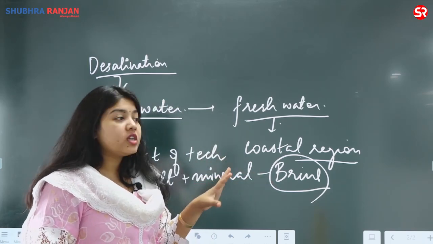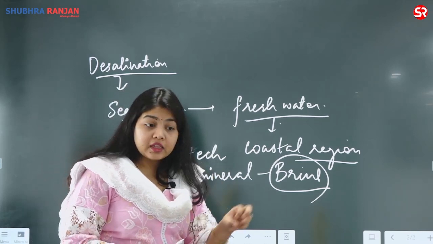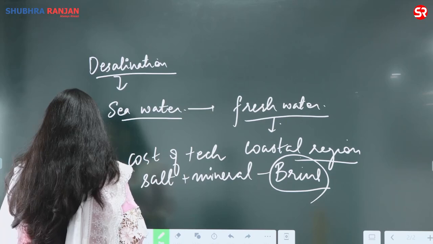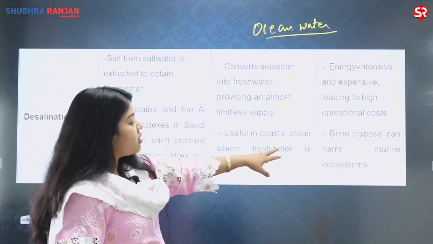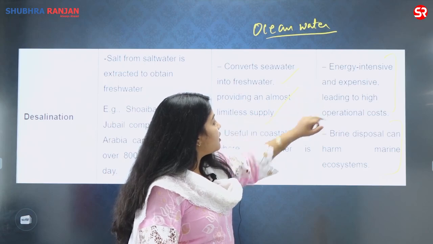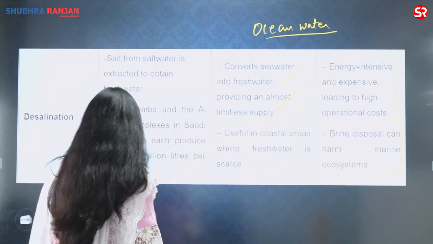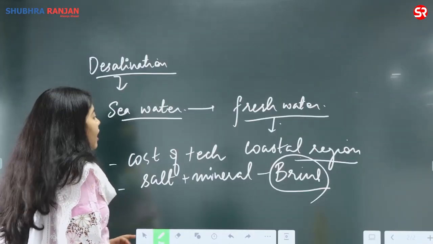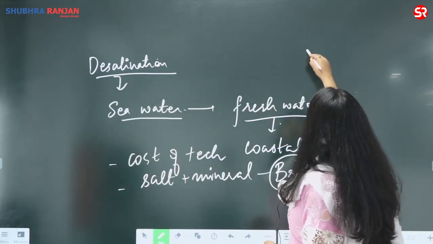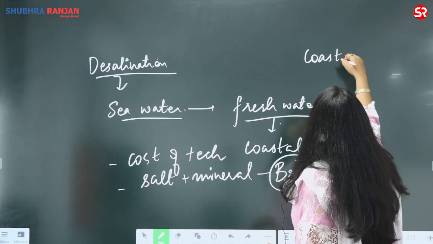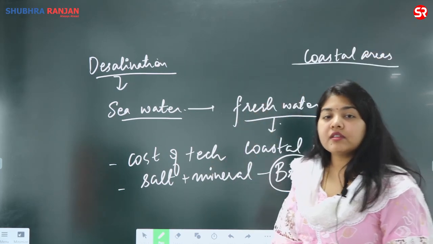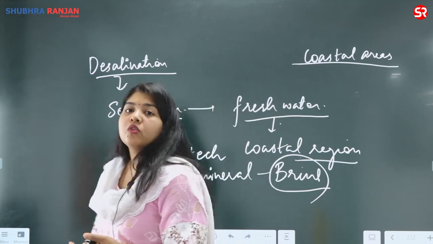It also changes the overall salinity in that localized area, affecting the overall flora and fauna. So brine disposal is harmful for the marine ecosystem, it is energy intensive and expensive, leading to high operational cost, and most important is I cannot have this as a universal answer. This can only be deployed in the coastal areas. What about the interior? So another drawback is that these can only be deployed in the coastal areas.